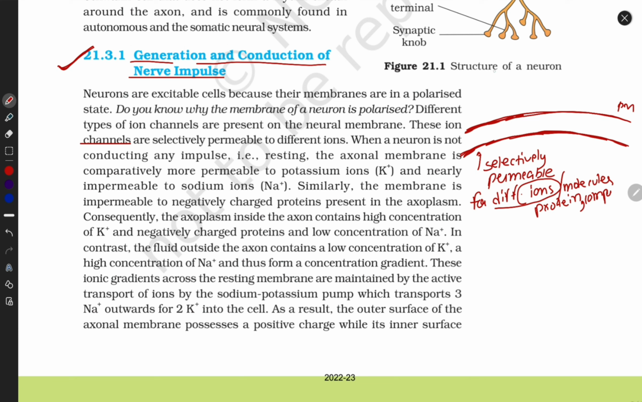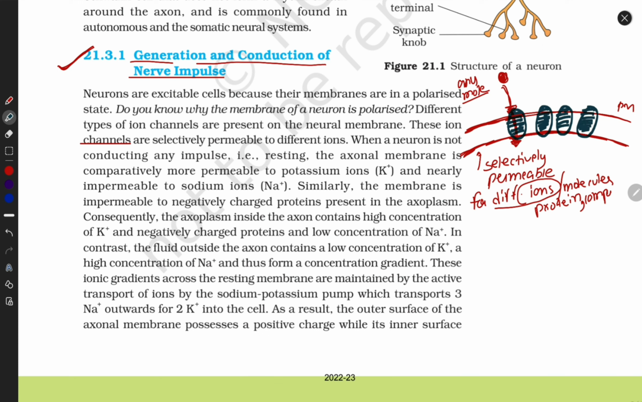If any molecule, either ions or compounds, wants to cross this membrane, they need permission to cross the membrane. Who gives them permission? Yes, the names are channels, transporter, carrier, pump. These are protein molecules, and they work as carriers.